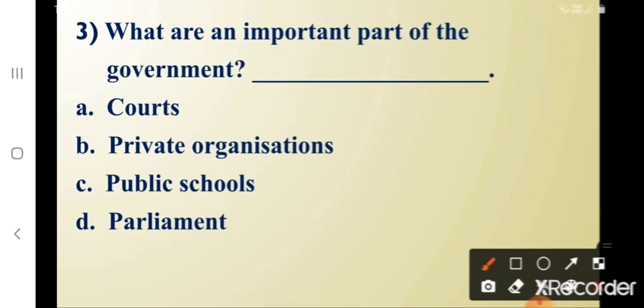Third one, what are an important part of the government? A. Courts, B. Private organizations, C. Public schools, D. Parliament. What's the correct option? Correct. A. Courts. Courts are an important part of the government.